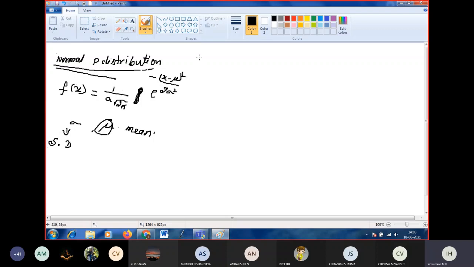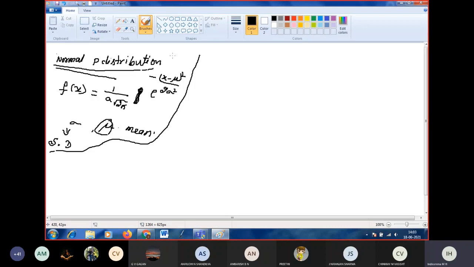I am not going to prove the mean and standard deviation because in your syllabus they removed it. We just have to know the formula. So f of x is equal to 1 by sigma into square root of 2 pi e to the power of minus of x minus mu whole square by 2 sigma square. Mu is the mean and sigma is the standard deviation. Variance is sigma square.